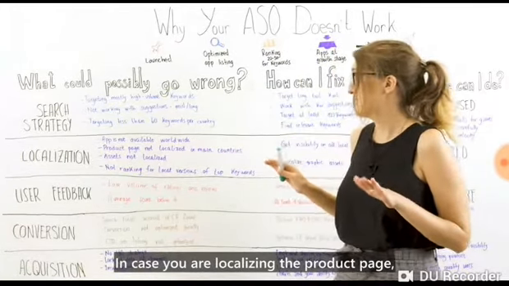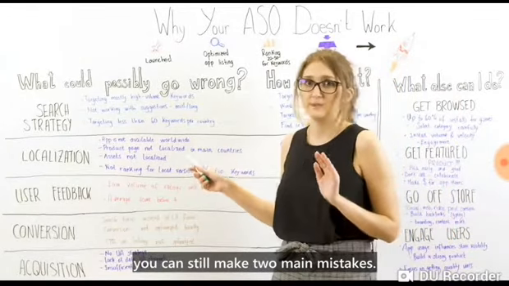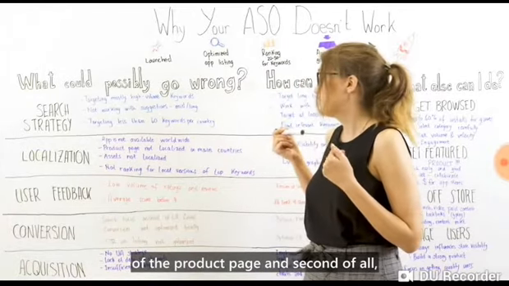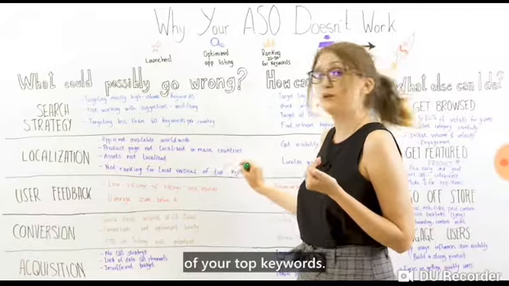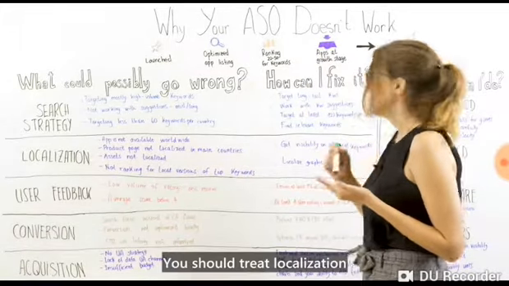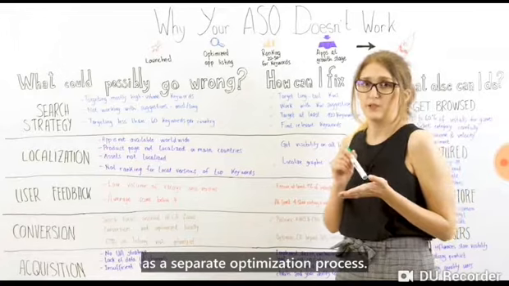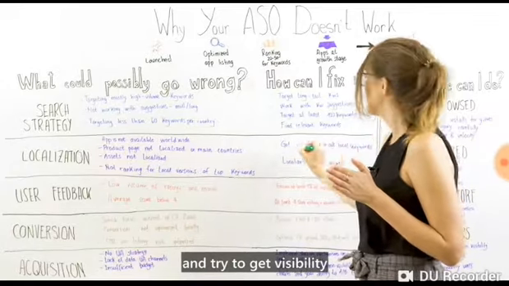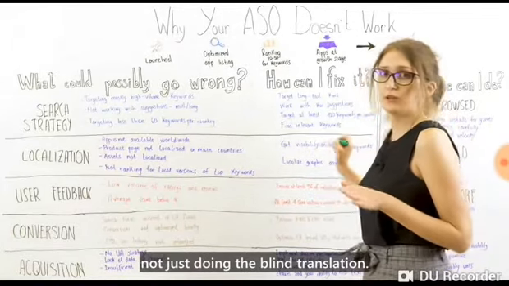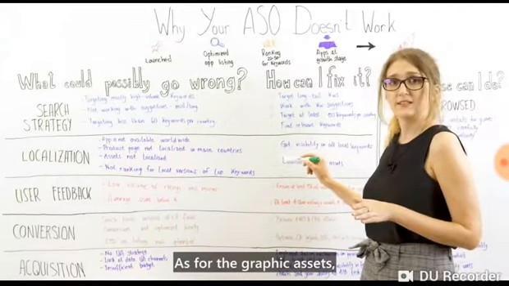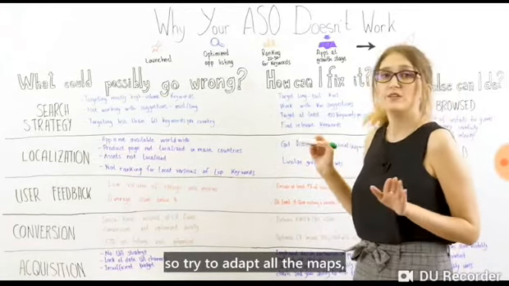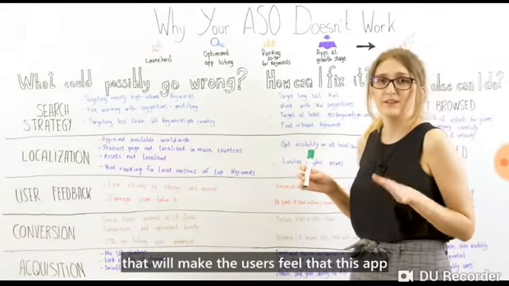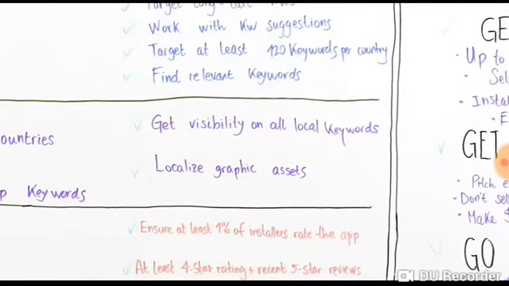In case you are localizing the product page, you can still make 2 main mistakes. First of them is not localizing the graphic assets of the product page, and second of all, not ranking for the local versions of your top keywords. You should treat localization as a separate optimization process. You should do the keyword research for the target country and try to get visibility on all the local keywords, not just doing the blind translation. As for the graphic assets, remember that they are user-facing, so try to adapt all the maps, calendars, and other elements that will make the users feel that this app has been developed right for them.